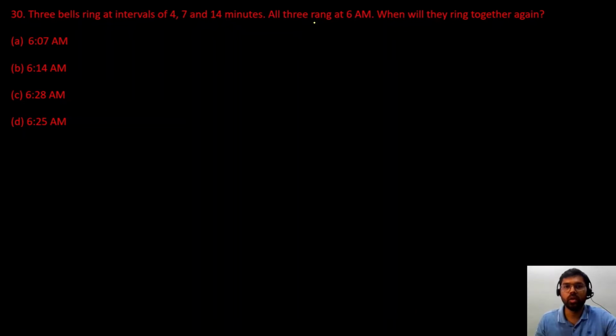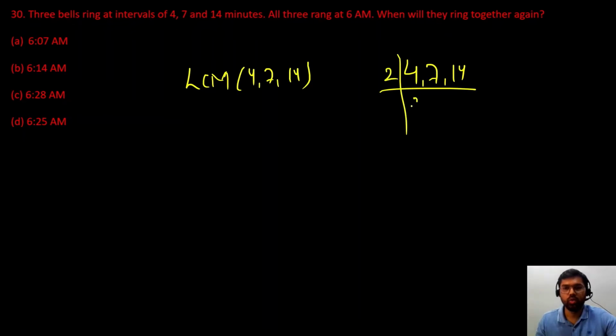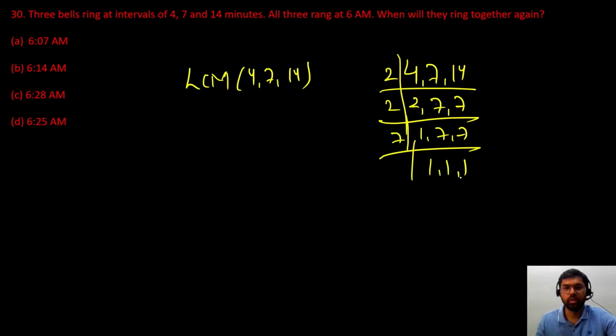Okay. Next question is, we have 3 bells which is ringing at an intervals of 4, 7 and 14 minutes. Okay. All 3 rang at 6 a.m. So 6 a.m. में first they have rang. Okay. When will they ring together again? So for this question we have to find the LCM of 4, 7 and 14. So LCM would be 7 into 4, 28. Okay, so 28 minutes is our LCM for this. So they will ring again together at 6:28.